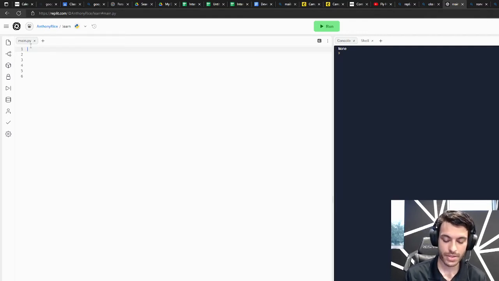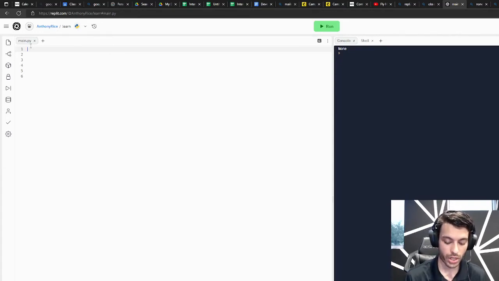Not only that, but 7, 8, and 9 are also considered floats. But for example, 7.2 is not considered an int. So this is both an int and a float, but this is only a float. I just want to make sure that we understand that distinction there.